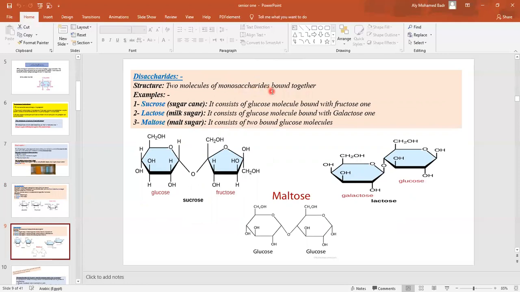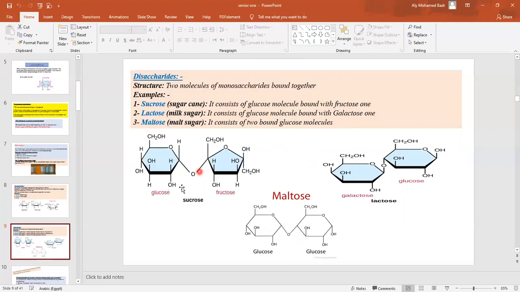Monosaccharide plus monosaccharide will form a disaccharide. Examples are sucrose, lactose, and maltose. Sucrose is present in sugar cane, which consists of a glucose molecule bound with a fructose molecule. Lactose, the milk sugar, consists of a glucose molecule bound with a galactose one. And the last one, maltose, consists of two glucose molecules. Here are their structures for illustration only.